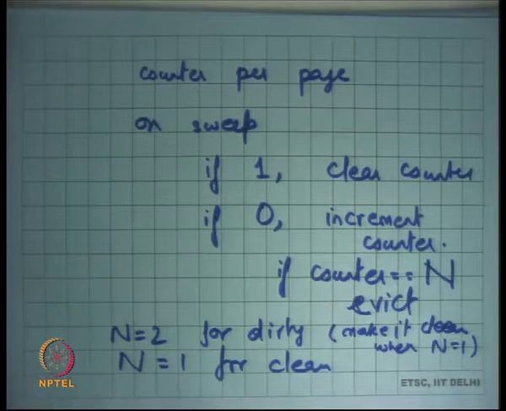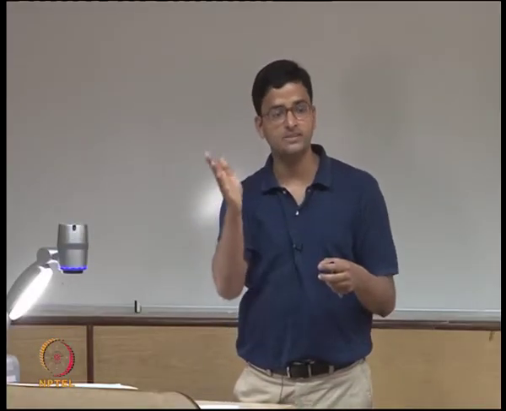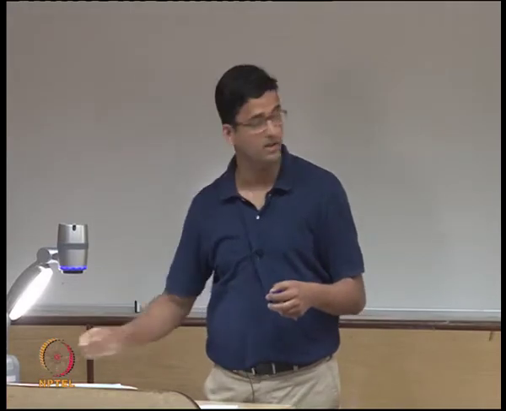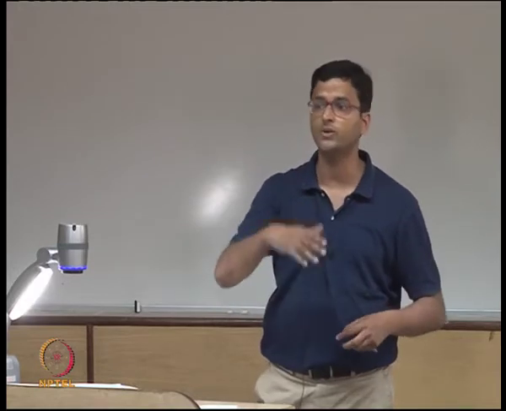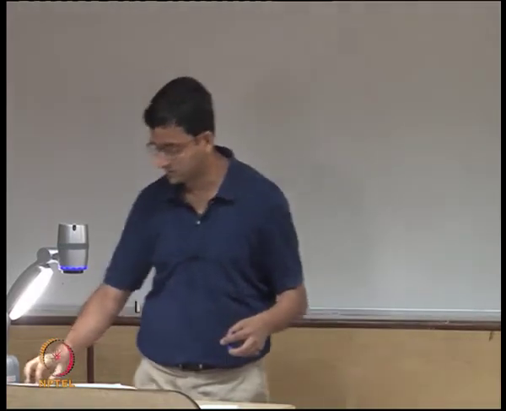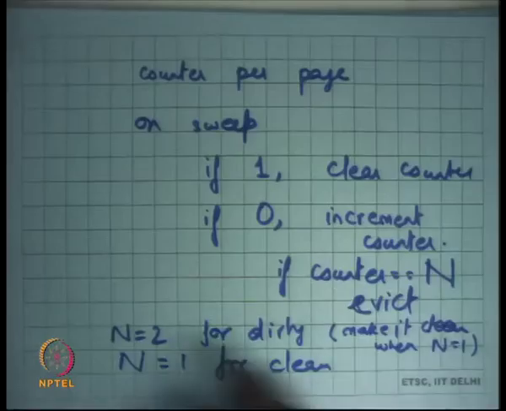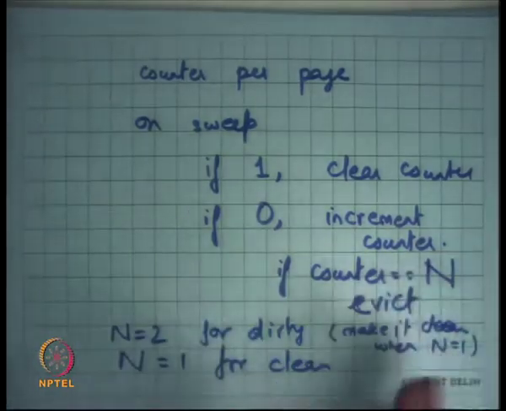So let's say you went through that page and you figured out that it has not been accessed in the last revolution. You don't evict it immediately, but you also say, let's just write it back to disk so that hopefully by the time I come to it next, it becomes clean. And this write back to the disk can be done in an asynchronous, batch fashion. So lots of dirty pages can be collected together and written back. If a dirty page has not been accessed in the last revolution, at n equal to 1, you can just put it in your queue to be written back to the disk, because it's likely to get replaced in future. So you make it clean at n equal to 1 and you replace it at n equal to 2. For clean pages, you can just replace it at n equal to 1.